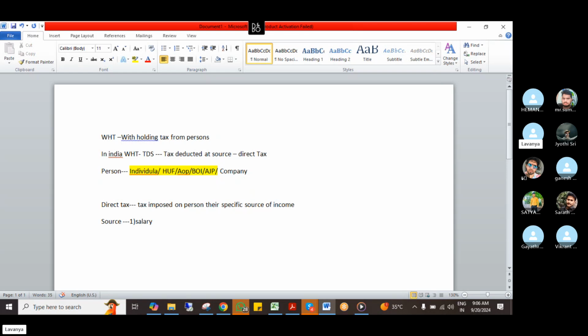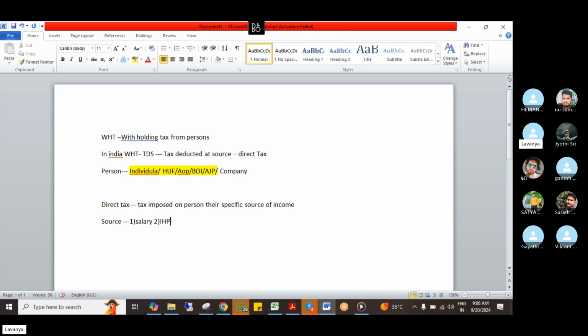The income tax department said you don't collect on all sources of income; they specify five heads of income, and only in those do you have to deduct TDS. So what are the sources of income? One is salary, then income from house property.